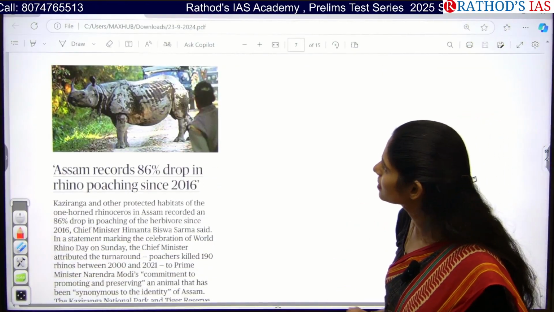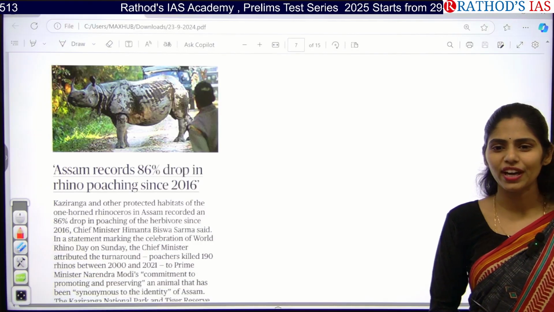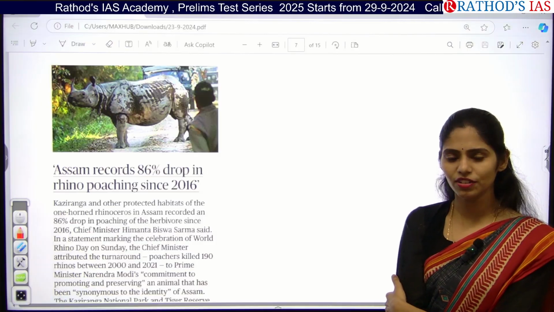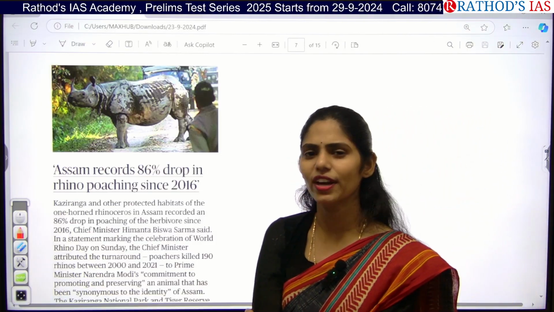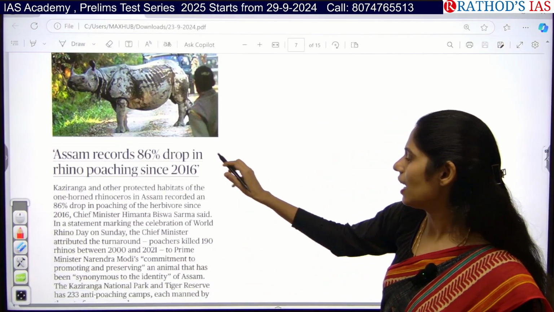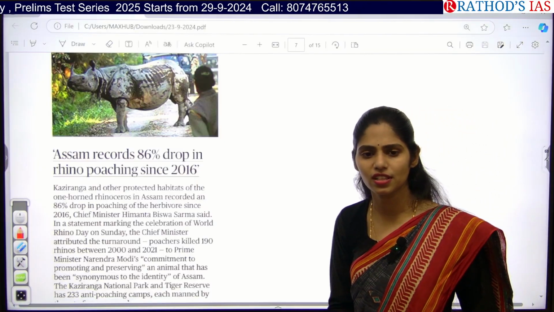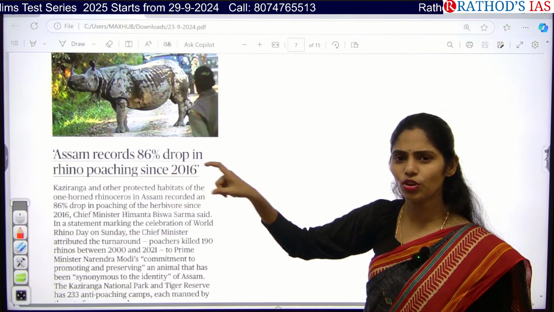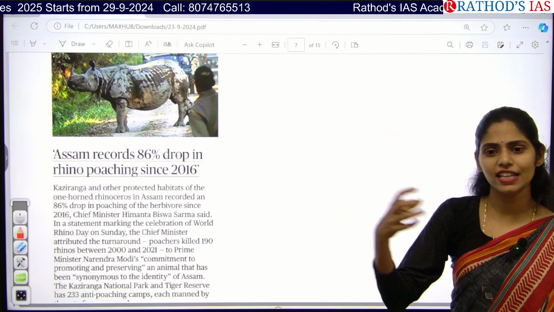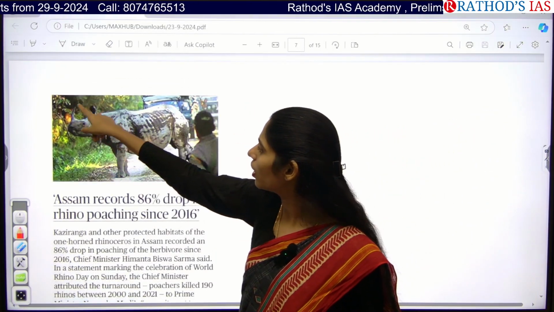And next, see this image. What is this about? Which animal? Rhino, right? So where can we see these rhinos commonly? In which national park? Kaziranga National Park, right? Where is it located? In the state of Assam. So this article is saying that Assam records an 86% drop in rhino poaching since 2016. What is this word, poaching? What is the meaning of poaching? Illegal killing and selling of organs. So the rhino is mainly killed for its horn.